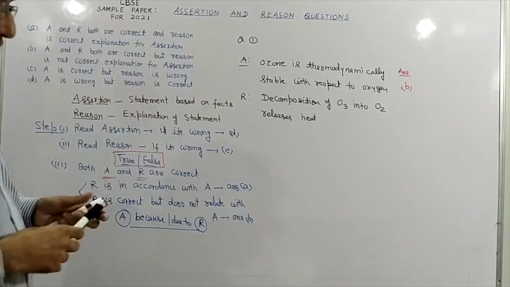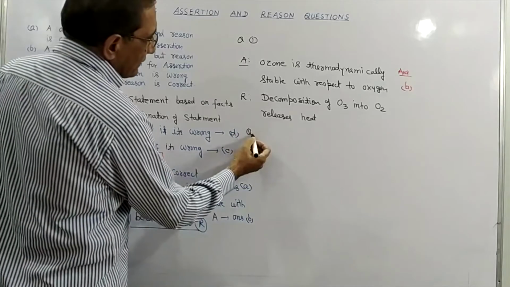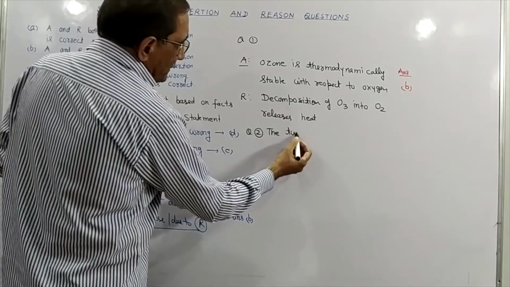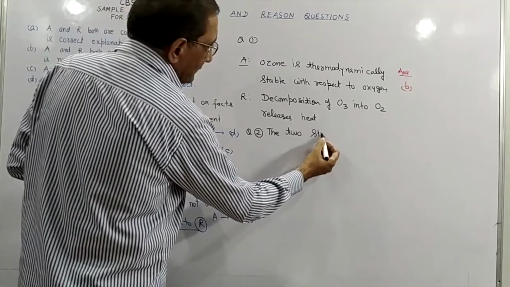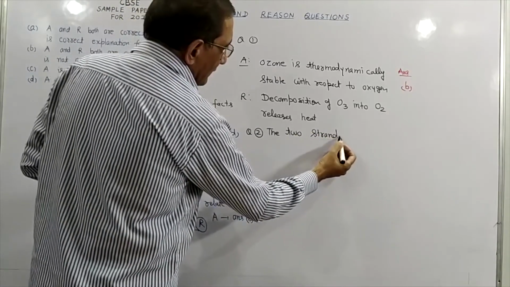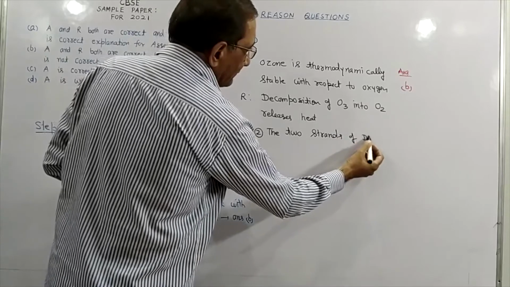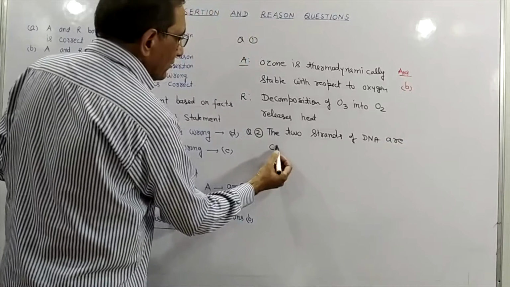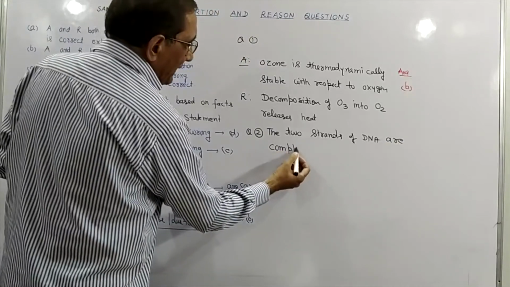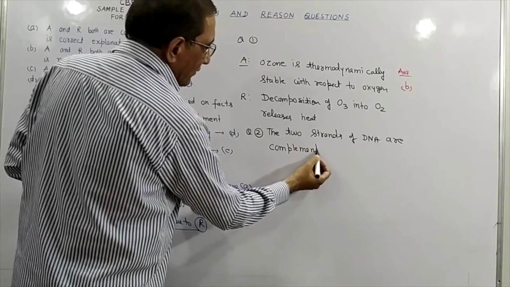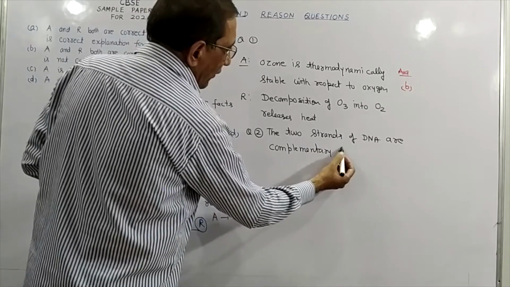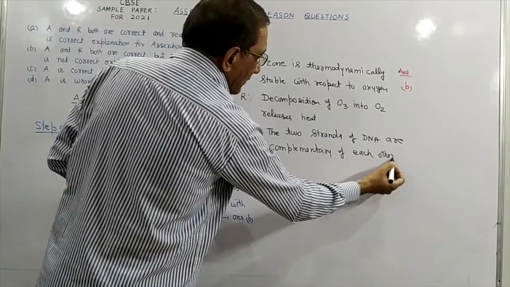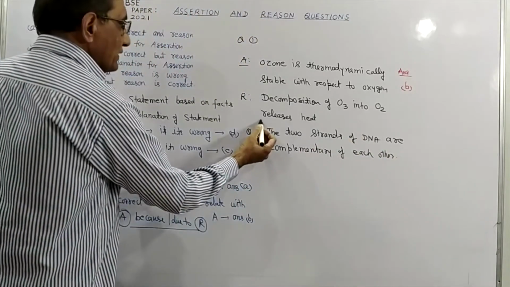Now second question we will do, students. The two strands of DNA are complementary of each other. This is our assertion.